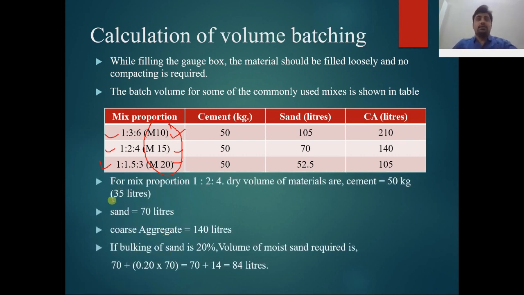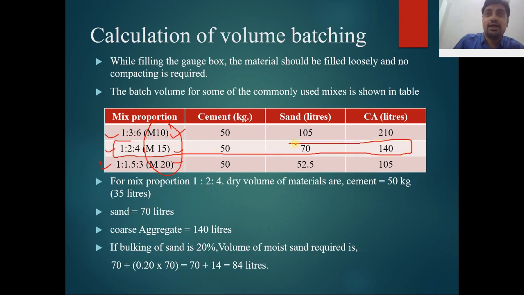If I am taking M15 grade, you can see in the table, it means 1:2:4. Remember that the first proportion shows cement mass. What is 2? 2 shows the fine aggregate. What is 4? 4 shows the coarse aggregate.